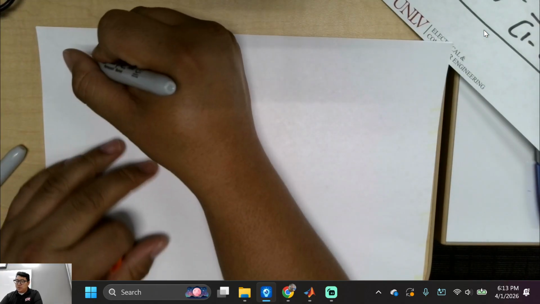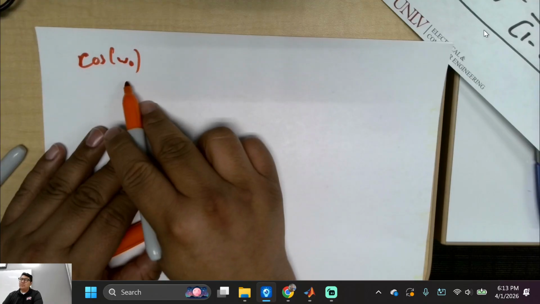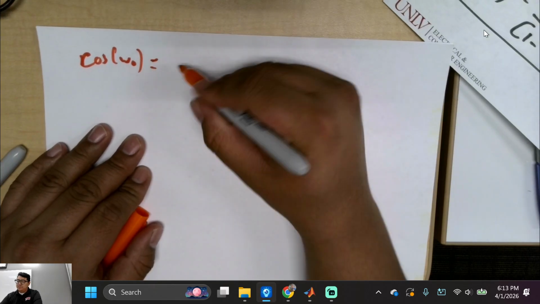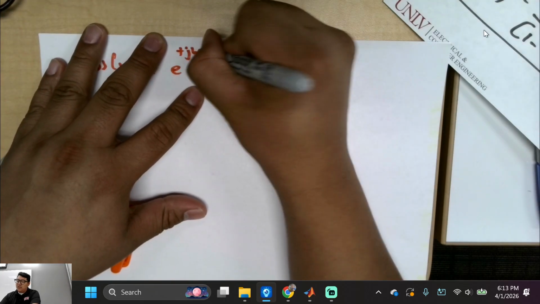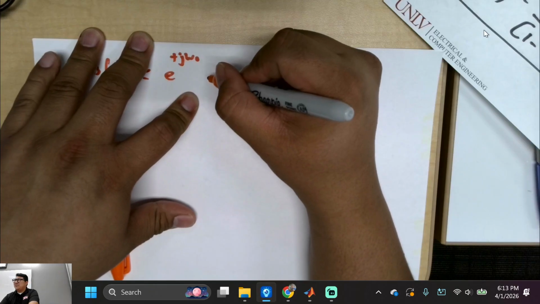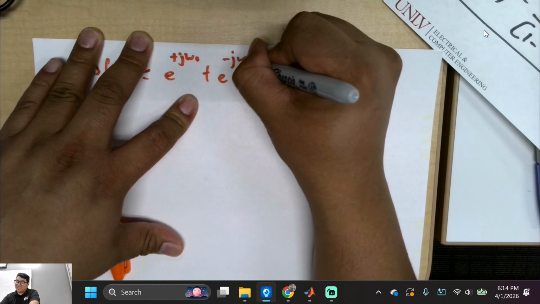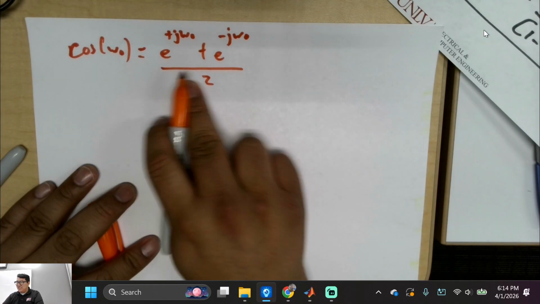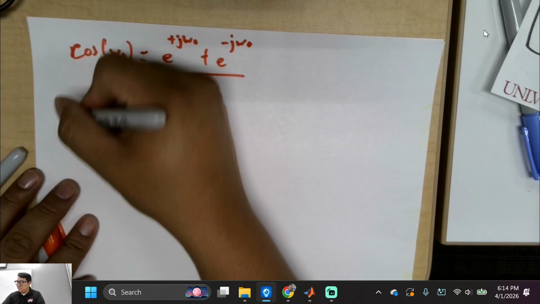So remember what cosine omega naught is, right? How do I turn it using Euler's equations or exponentials? It's going to be e to the positive j omega naught, right? Positive frequency, right? Plus e to the minus j omega, see? And then all this over 2. Is that cool with everybody? So I'm going to replace all these cosines with this. So it's going to get messy.